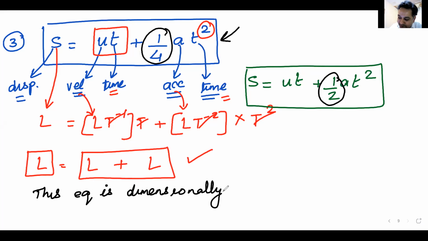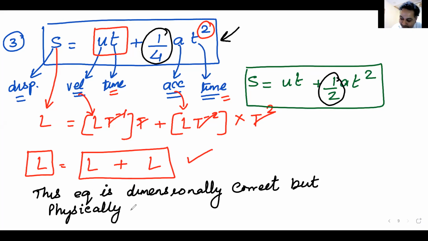This equation is dimensionally correct, but physically wrong because the constant term is incorrect. This equation is dimensionally correct, but physically wrong because it has 1 by 4. So it is physically incorrect.